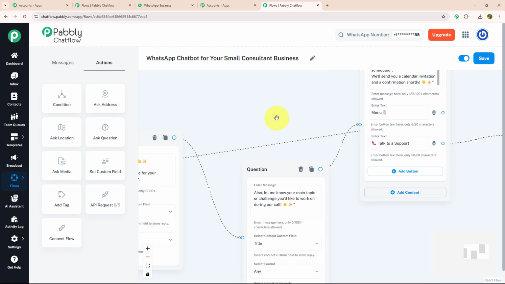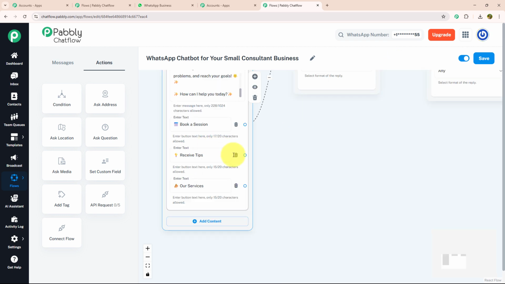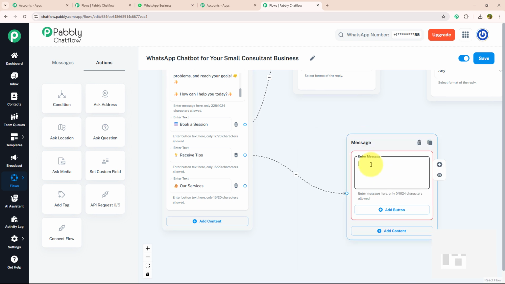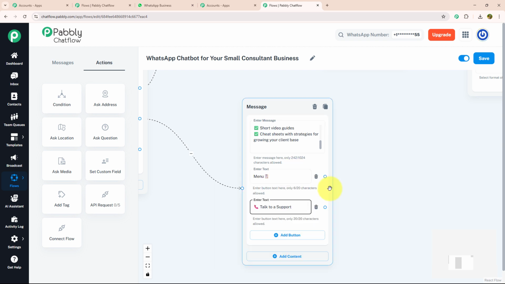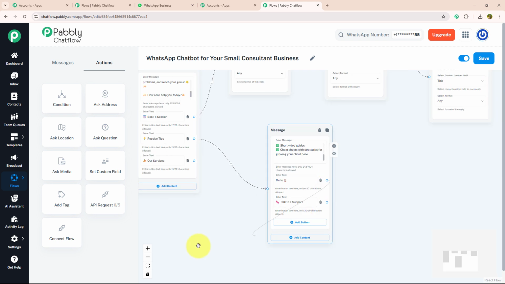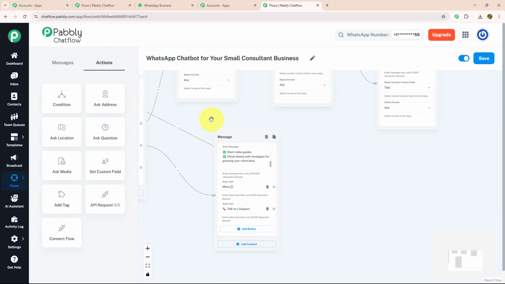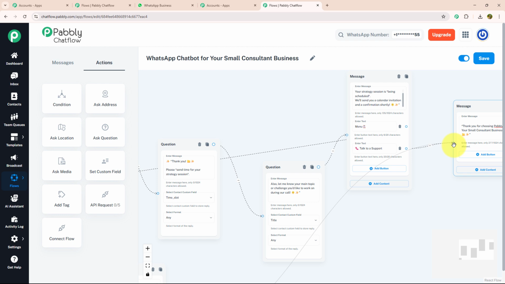Now I will move to our second action button, which is receive tips. To give tips, I will drag and drop receive tips, select the text button and enter my message, which gives general tips about growing your business. With that also, I'm going to provide two action buttons, menu and talk to support. I'm going to connect this menu button with the initial message as I have told you earlier, and I'm going to connect the talk to support button with the message that we have recently put for talk to support, like this.